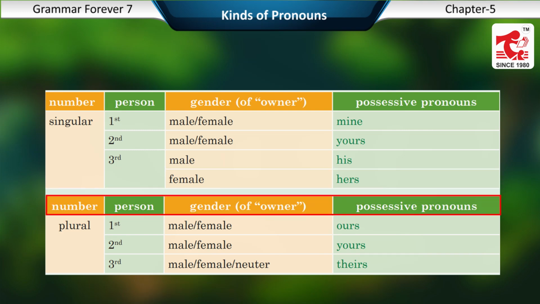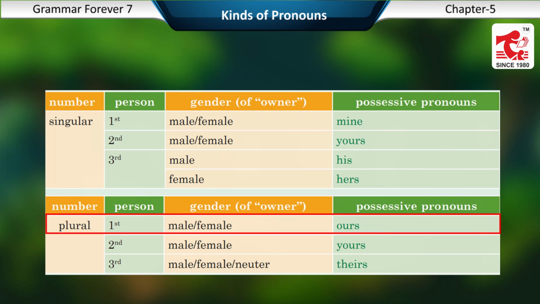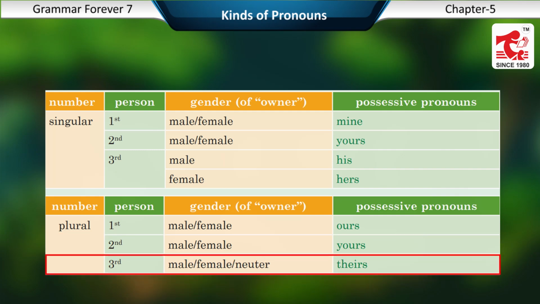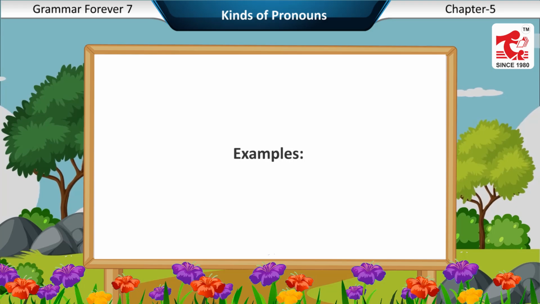Number, person, gender. Possessive pronouns. Plural, first, male or female, ours. Second, male or female, yours. Third, male or female or neuter, theirs.